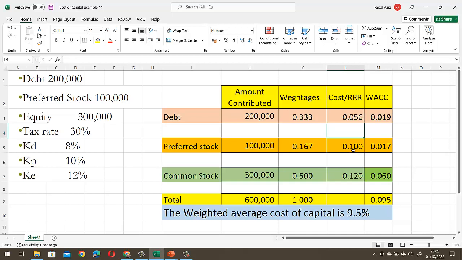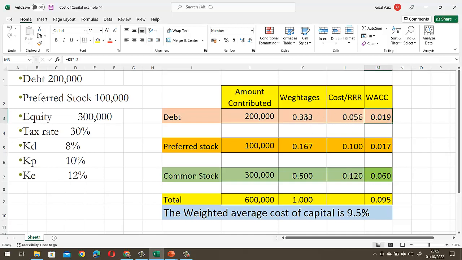Similarly, the preferred stock is very simple. It is given over here. It is 10%, so 10% means 0.10. And cost of equity is 12%, which is 0.12. In order to calculate the weighted average cost of capital, I have simply multiplied the weightages and the cost.